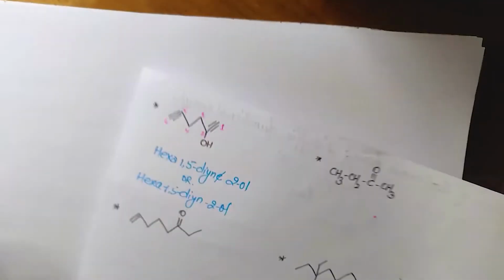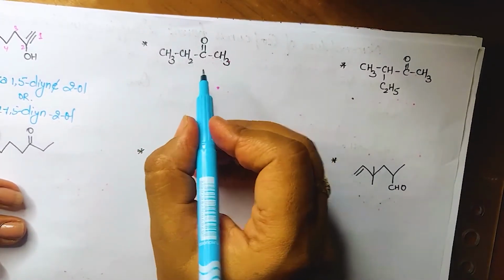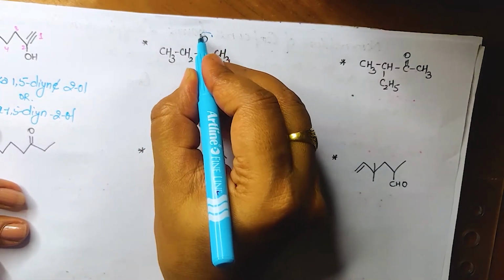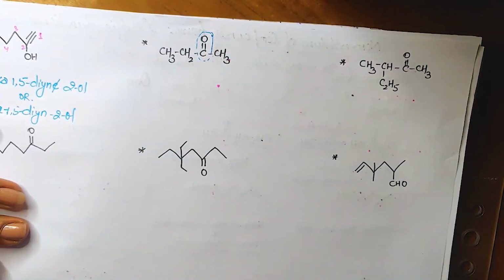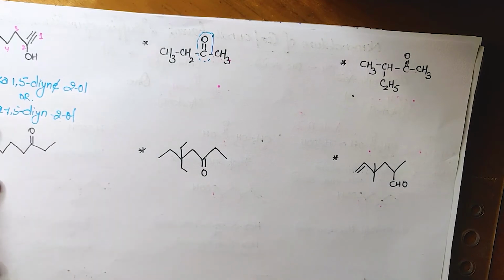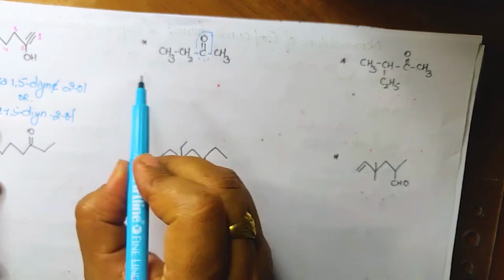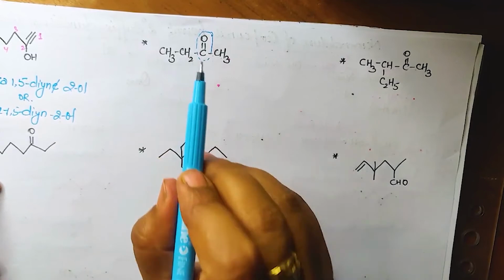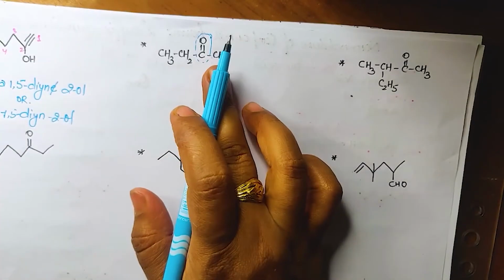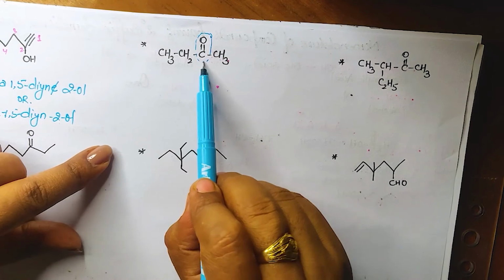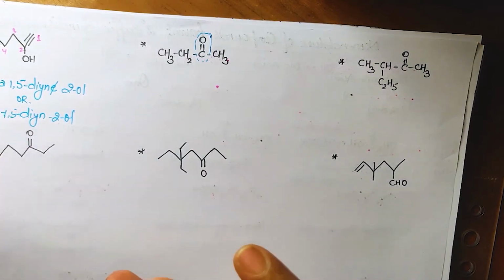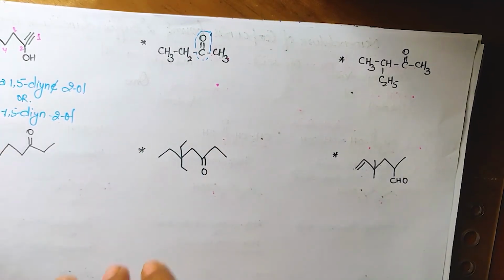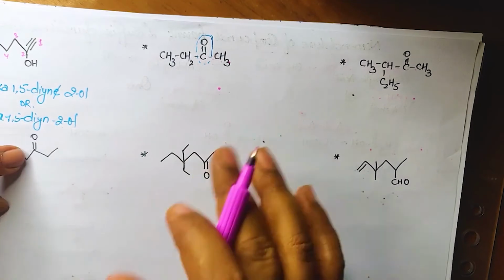Okay, चलो, let's do with this. So here we have to check, or just forget about the other things. ये group, if you see, this is called the acetone group. ये ध्यान रखो. Ketone group. If CO group is there in C double bond O group is there in between the two chain, दोनों साइड हाइड्रोजन नहीं होना चाहिए. अगर हाइड्रोजन हो जाएगा तो ये एल्डिहाइड हो जाएगा. Got it? If C double bond O group is there in between the chain, then it means it is a ketone. So again, counting should be done in such a way so that this C double bond O should come at the first, least position.